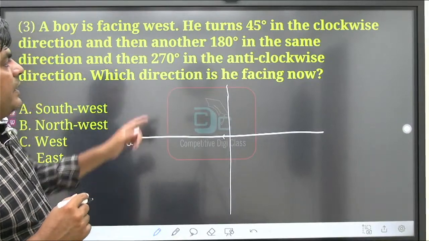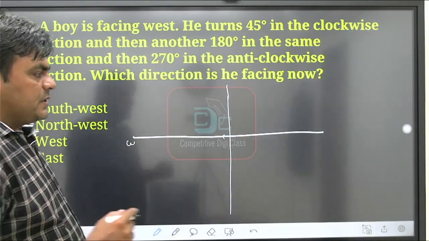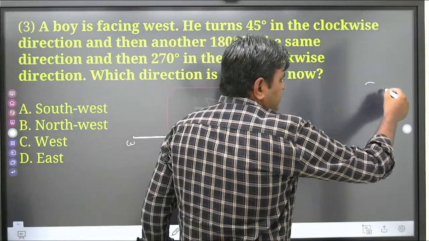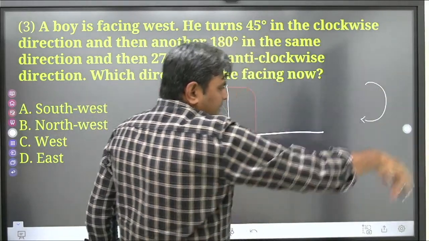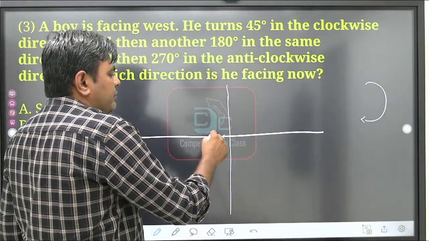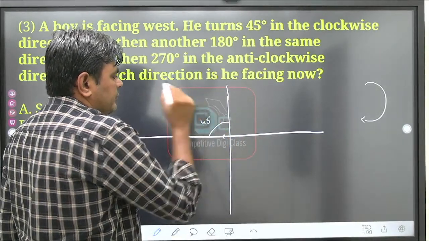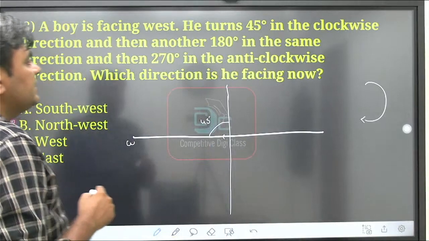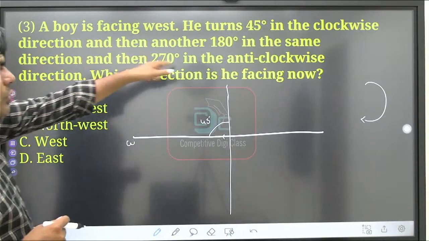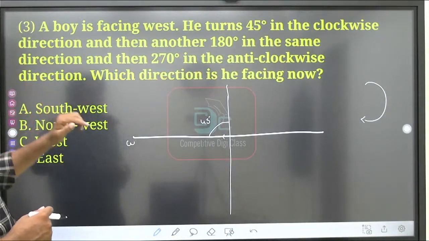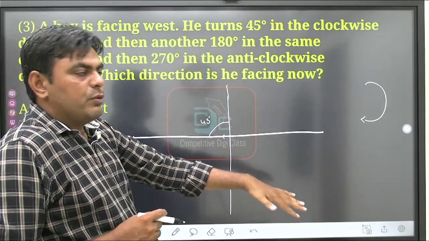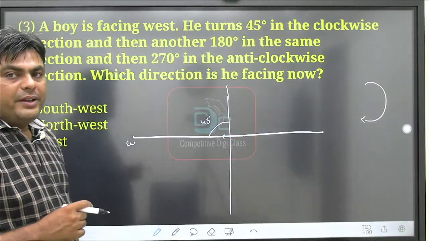He turns 45 degrees in the clockwise direction. We know clockwise means according to the movement of the hands of a clock, that is in this direction. So from here it will move 45 degrees, first thing. Clear? Then another 180 degrees in the same direction. It means in the clockwise direction only, but the angle is now 180 degrees.